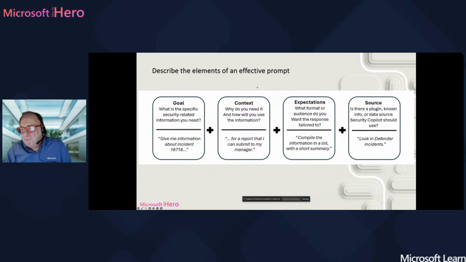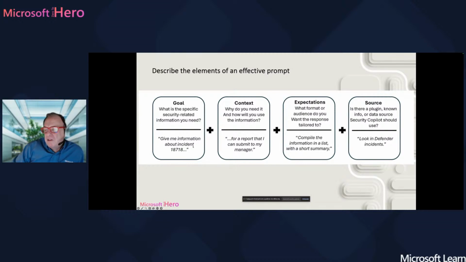So what about the prompts? And this is something important because when you use copilots, the response that you get is as good as your prompt is. So we have to think like this. First, describe the goal, what we want to achieve. For example, what is the specific security related information you need?